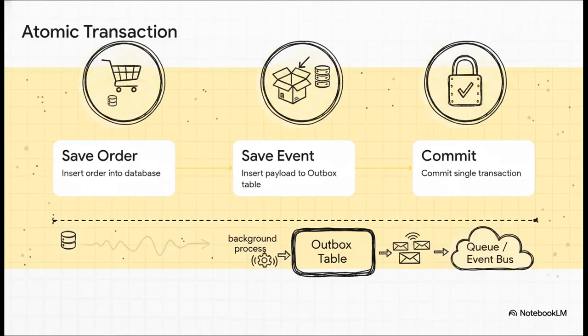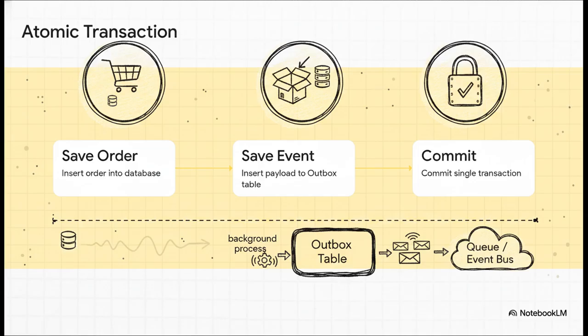Let's break down that atomic transaction. In step 1, we save the order. In step 2, we save the event payload to a dedicated outbox table living right there in the exact same database. Step 3, we commit. Because it's a single database transaction, it is literally impossible to end up in an inconsistent state. Then, a completely separate background process will come along later, read that outbox table, and reliably publish those messages over the network to your queue or event bus.